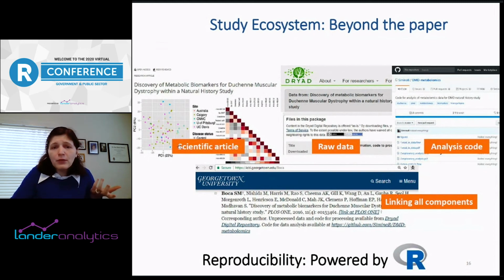This is published in PLOS, and PLOS always wanted to deposit the data as much as possible. So we deposited the raw data in Dryad, which is one of the repositories that they recommend. And then the processed data along with the analysis code is on GitHub. And they're all linked. Ideally, you can get all the links. So they're all linked, for example, from my website.